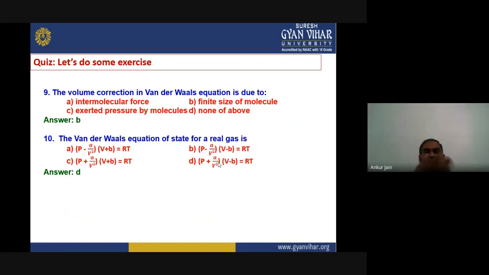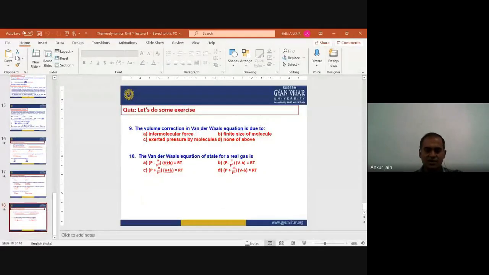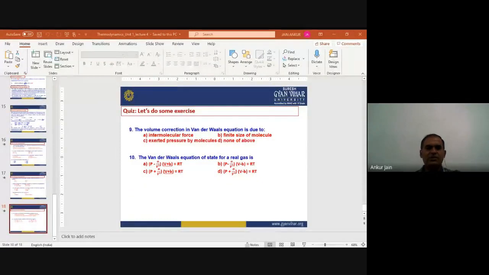And to reduce that limitation, we introduced the reduced equation of state of van der Waals, to overcome the limitations of the van der Waals equation of state. So that's all for today. I hope you have understood everything about today's topic.